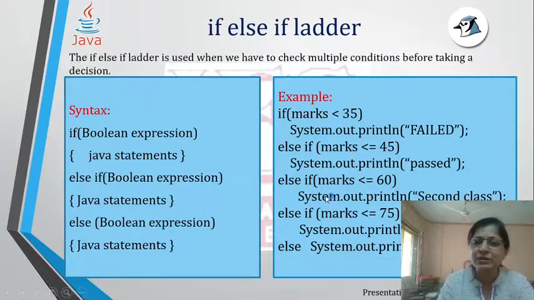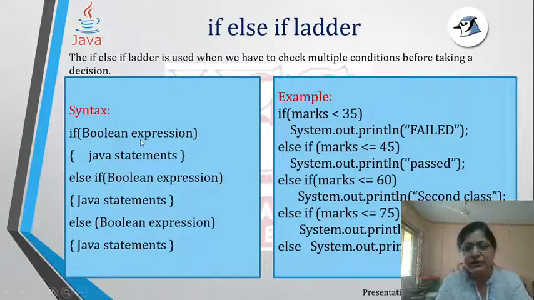Okay, let's come to the third one, the if else if ladder. Now, this is used when we have multiple conditions to check and we want one of the multiple conditions to be evaluated and displayed. So for example, the syntax is as follows: if the boolean expression, then again a block of statements. If you are using a block, you will put curly brackets, otherwise you will not put the curly brackets. Actually, even if you put curly brackets for one statement, it is fine, it is allowed, but then you have the option of not typing that if you wish to.